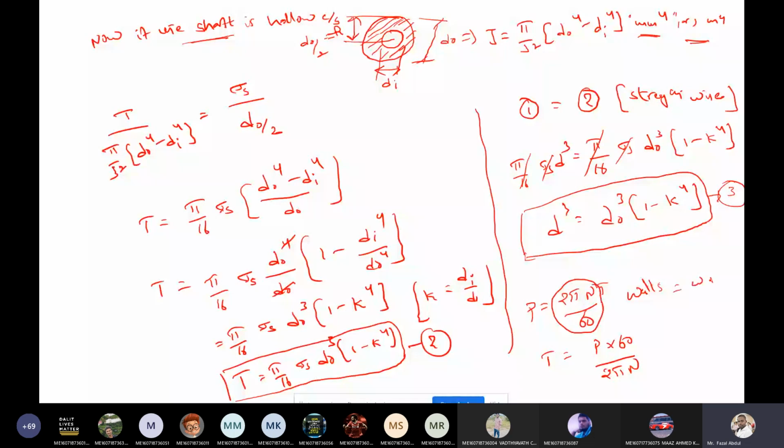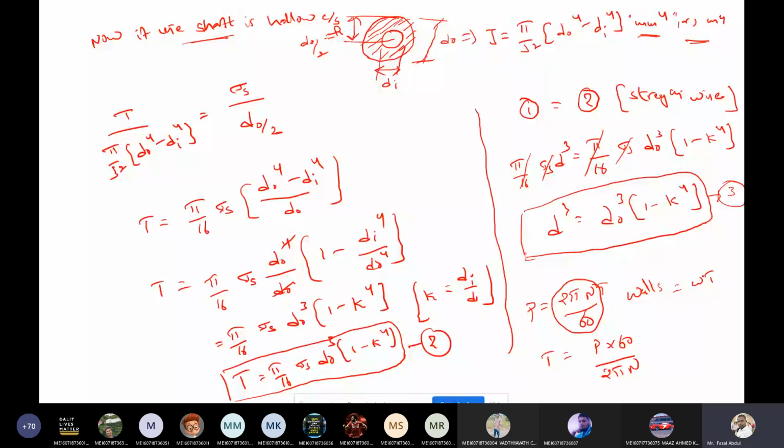What is omega? You already studied in engineering mechanics. V is the linear velocity in meter per second, a is the linear acceleration in meter per second square. What is omega? What is alpha?